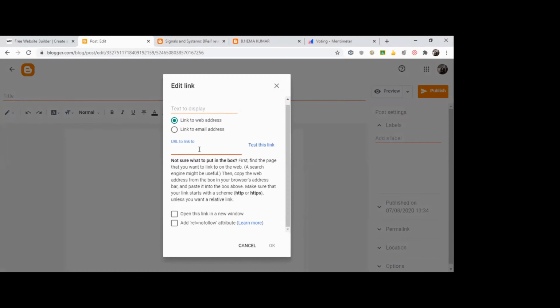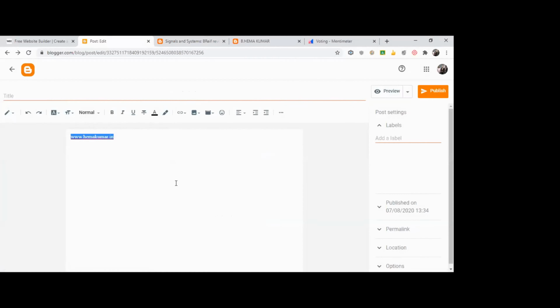I'll just give my website, hemakumar.in. Either it can be hemakumar.in or I can put my personal website, something like that. Just give OK.